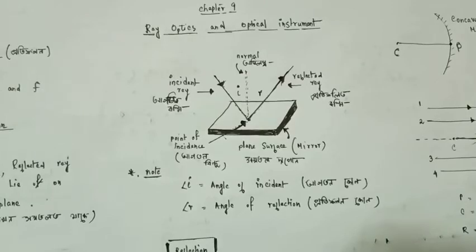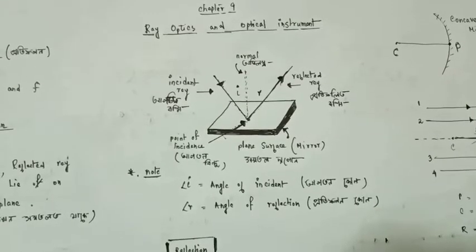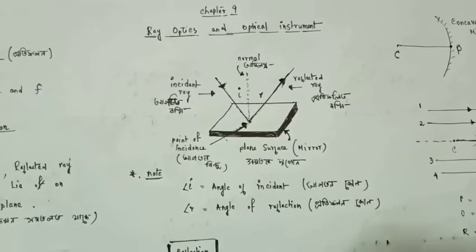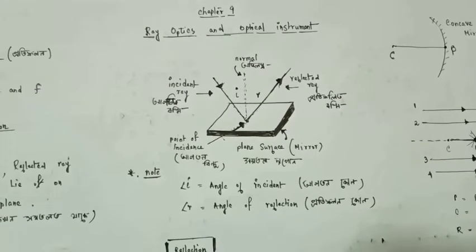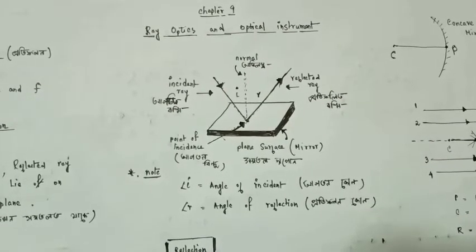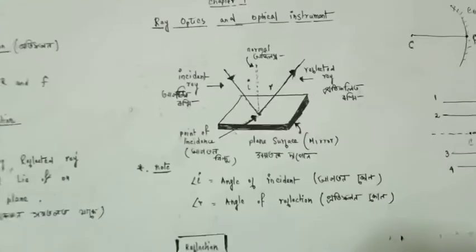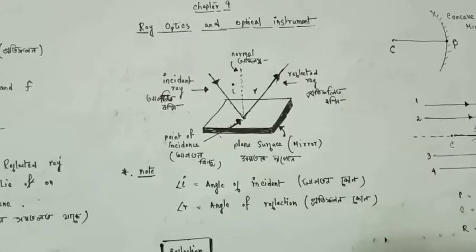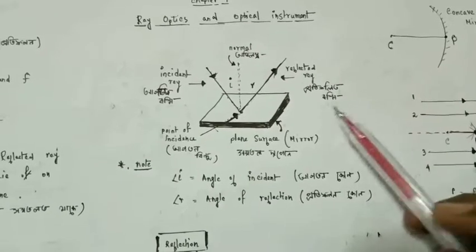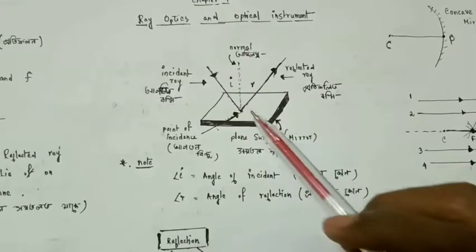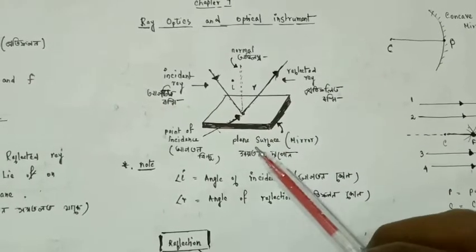So if we are discussing reflection, there are always two laws which are associated with it. You can see the diagram here. This is a glass surface. Okay, we are considering this plane surface.